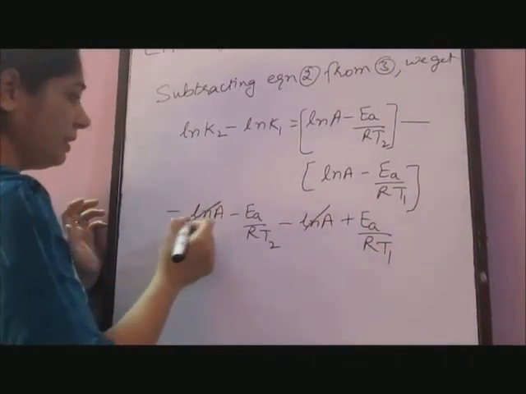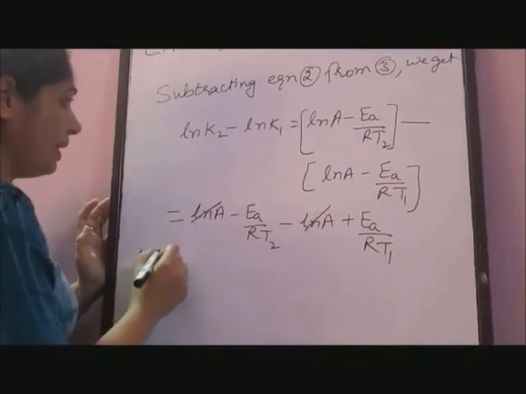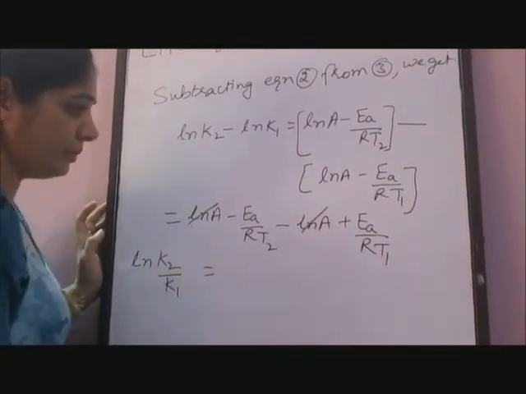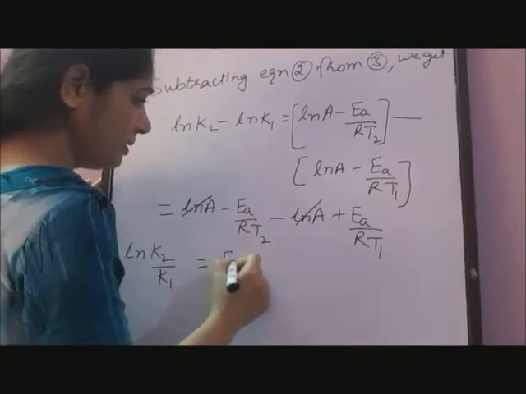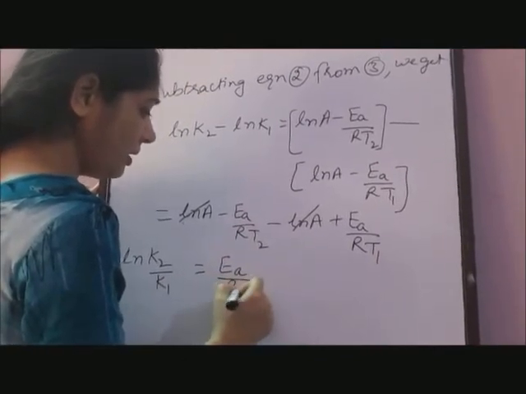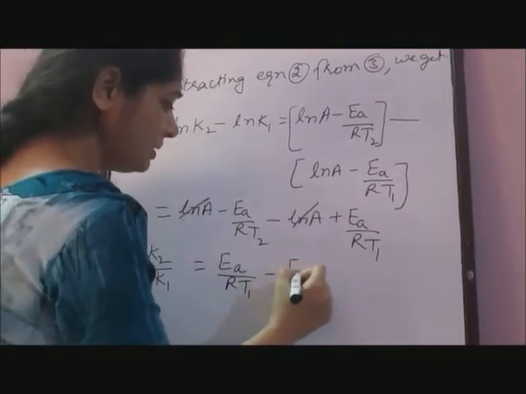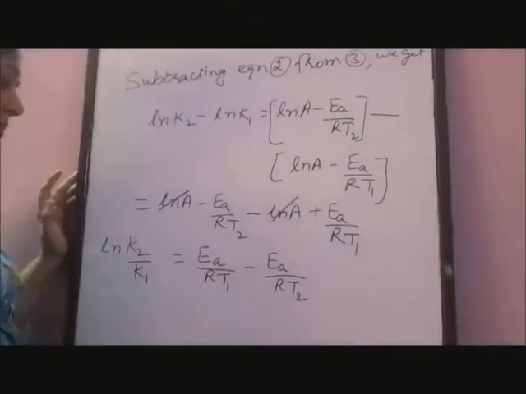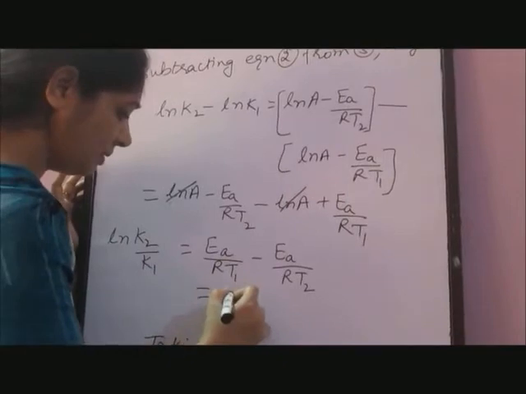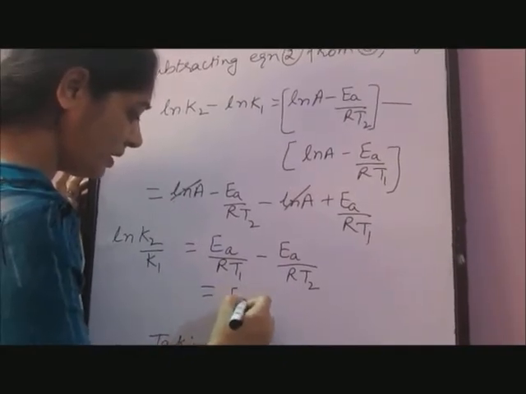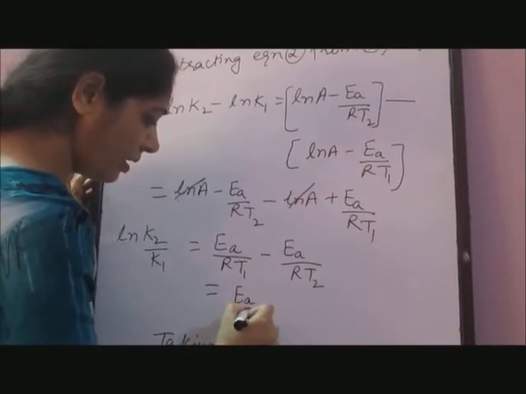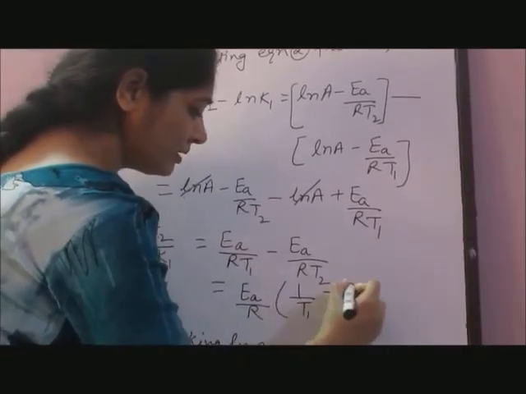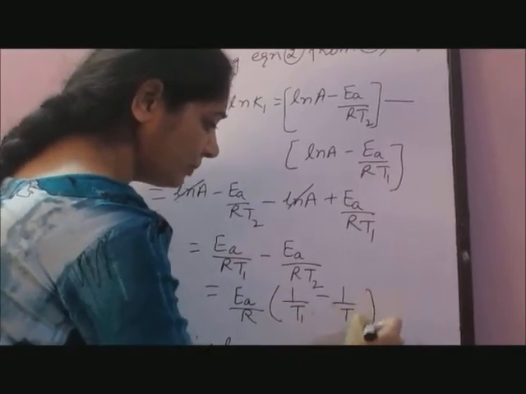By solving it, we get ln K2 upon K1 is equal to EA upon RT1 minus EA upon RT2, or EA upon R into 1 by T1 minus 1 by T2.